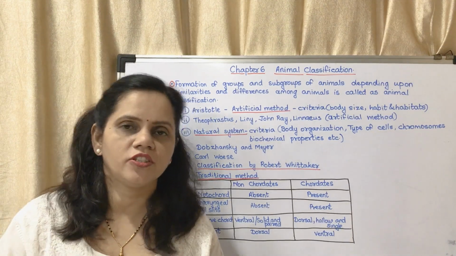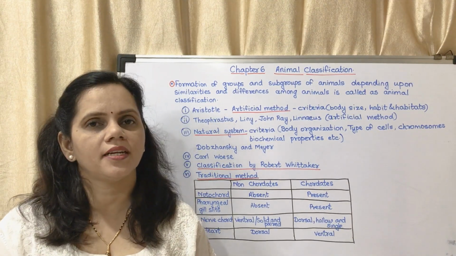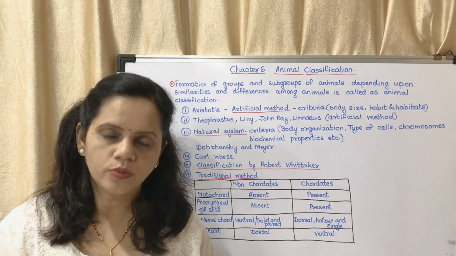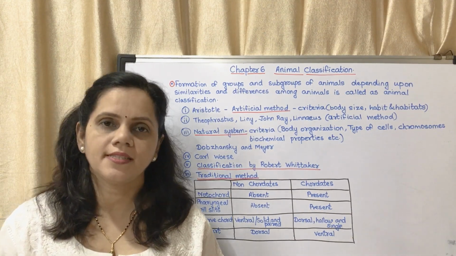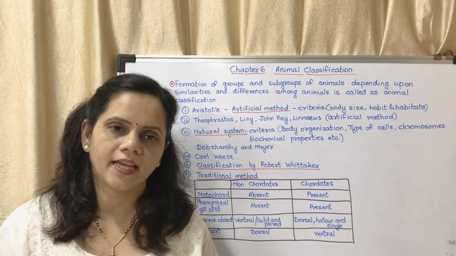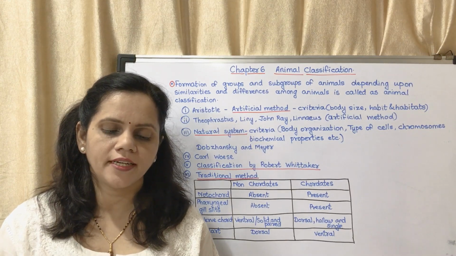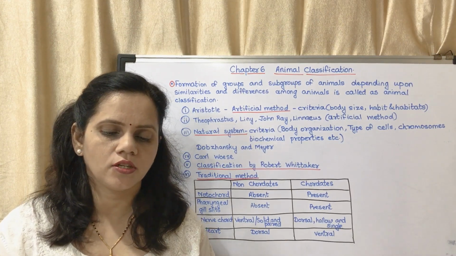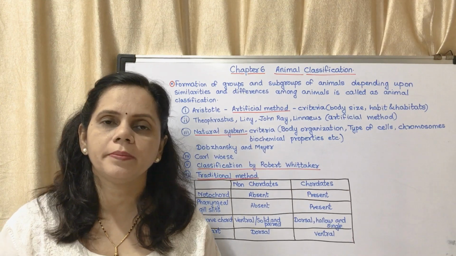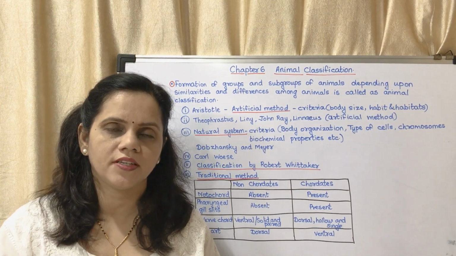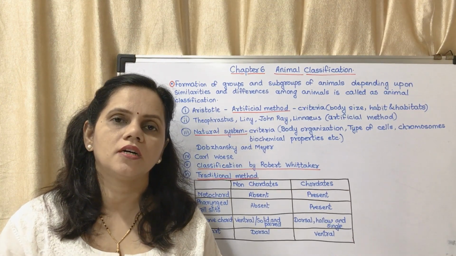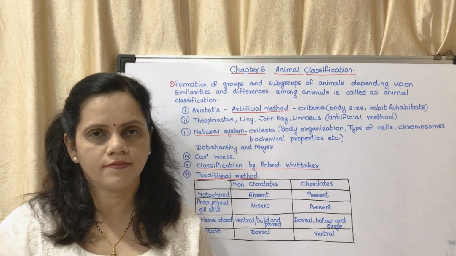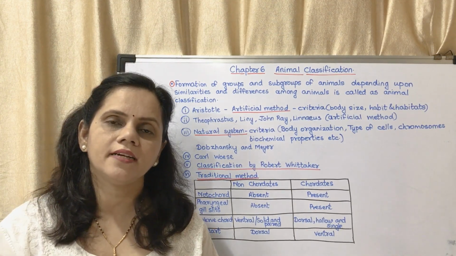So today we are going to start with chapter 6, Animal Classification, Science 2, okay, page number 61. We will discuss the 'Can you recall' question. Which criteria are used for classification of organisms? Do you remember, last year you had studied about classification of organisms, Robert Whittaker's 5 kingdom classification. So what are the criteria which were used?